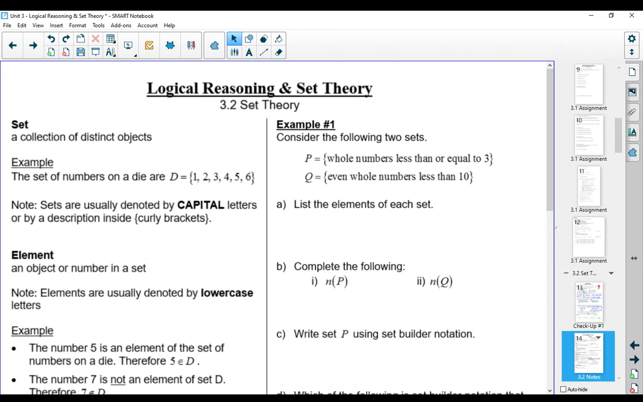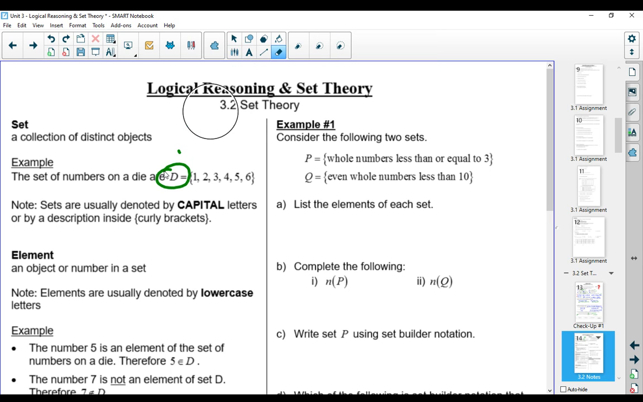So first of all, a set is just a collection of objects. So an example here, it says the set of the numbers on a die are 1, 2, 3, 4, 5, and 6. When we're writing out sets, we always use capital letters. So notice the D there, it's a capital letter. And we put our elements inside curly brackets. You could also see the set written this way, D with squigglies like this.